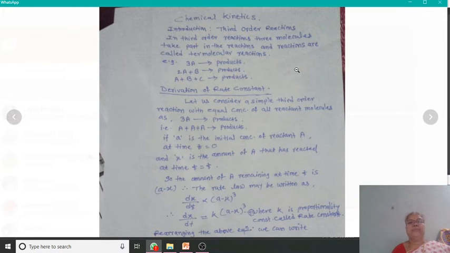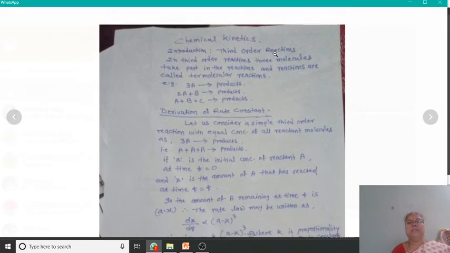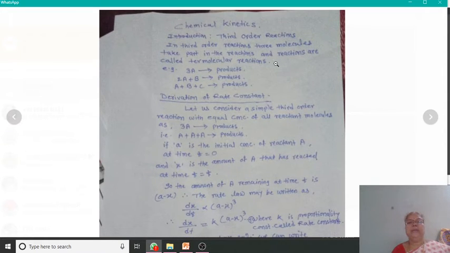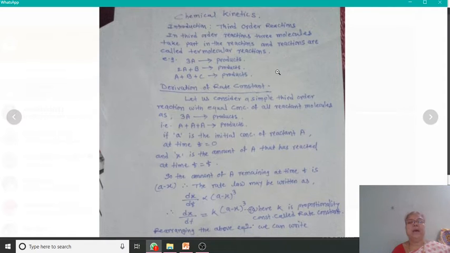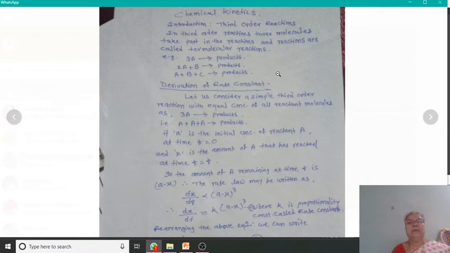In the third order reactions, three molecules take part, and such reactions are called termolecular reactions. If there are only two molecules, then we call that reaction bimolecular. And if there is only one molecule as a reactant, then we call that reaction a unimolecular reaction.